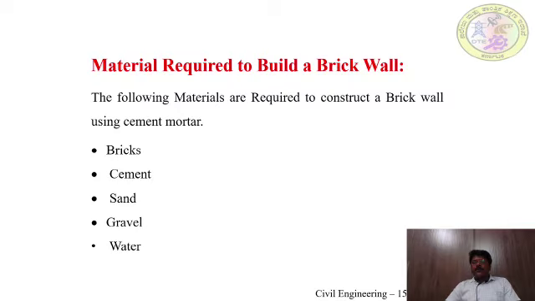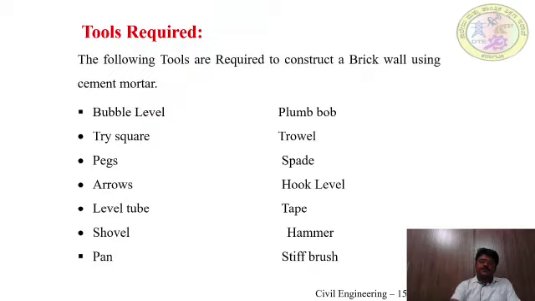Materials required to build a brick wall. To construct a brick wall, we need the materials bricks, cement, sand, gravel and water. The tools required to construct a masonry wall are bubble level, tri-square, pegs, arrows, level tube, shovel, pan, plumb bob, trowel, spade, hook level, tape, hammer, stiff brush.